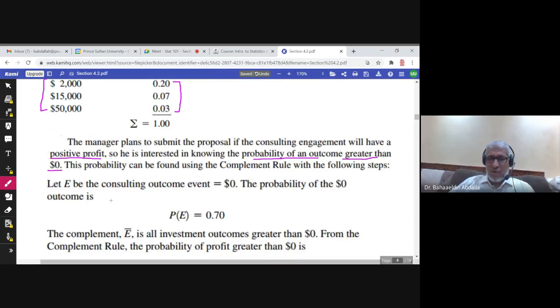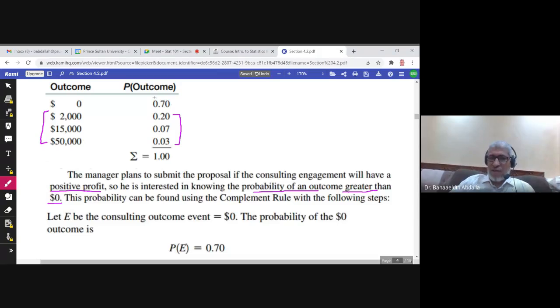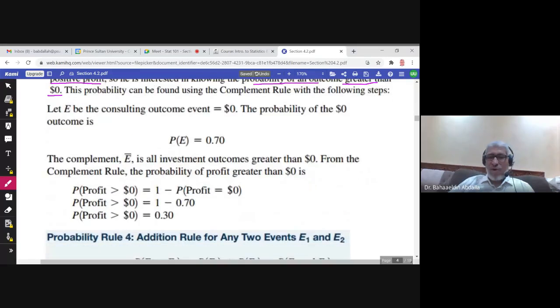He called E the event with 0 net profit. So the probability of E is 0.7, as you see. And then the probability of profit greater than 0 would be 1 minus the probability of profit equals 0, and it would be 0.3.